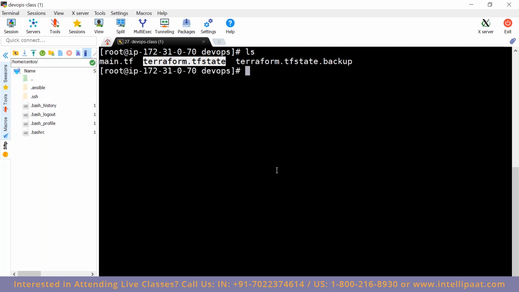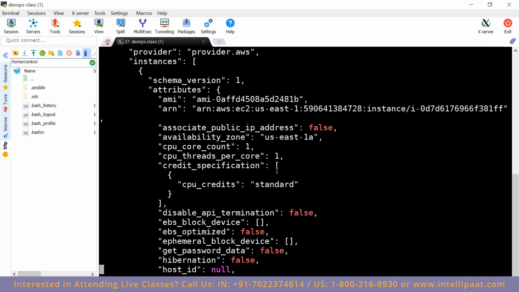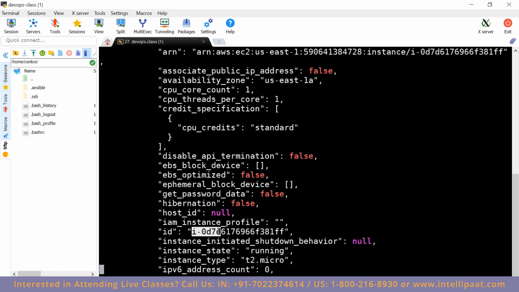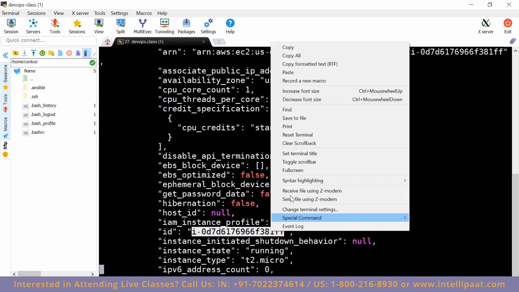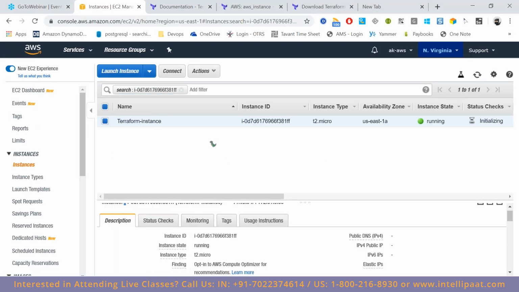What is the purpose of this terraform state file? It maintains all the information about your configuration. This is your instance ID. See, this is your instance ID. The state file maintains all information about the resources which are configured using Terraform.